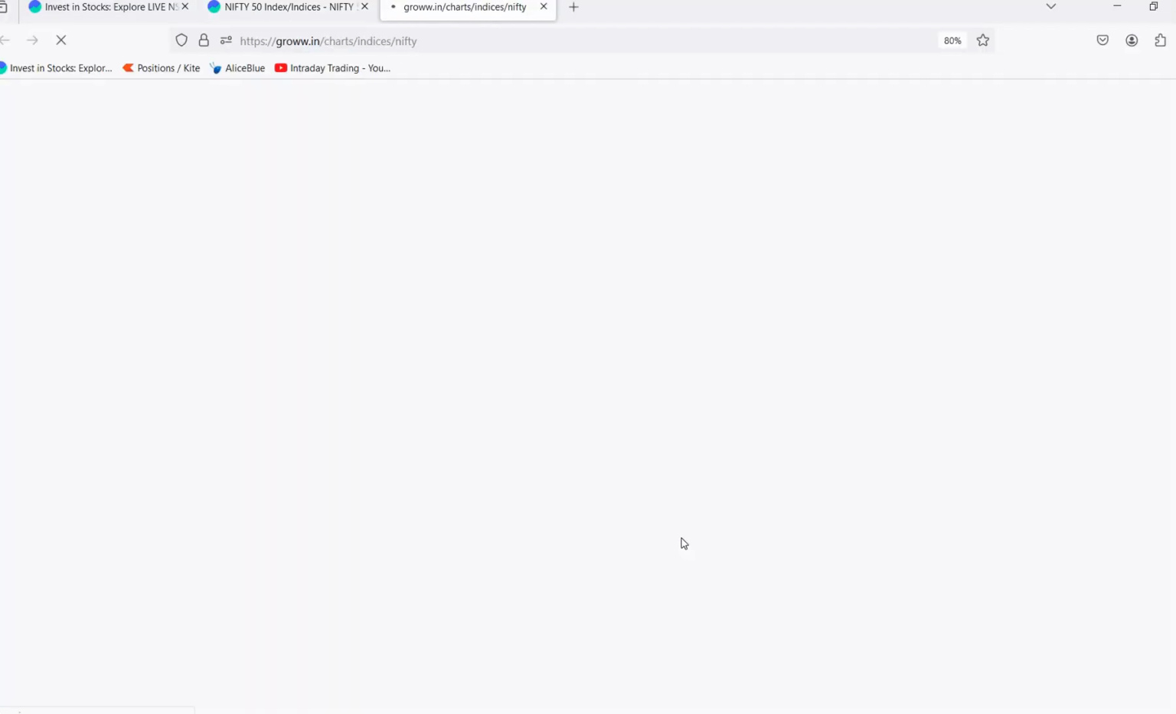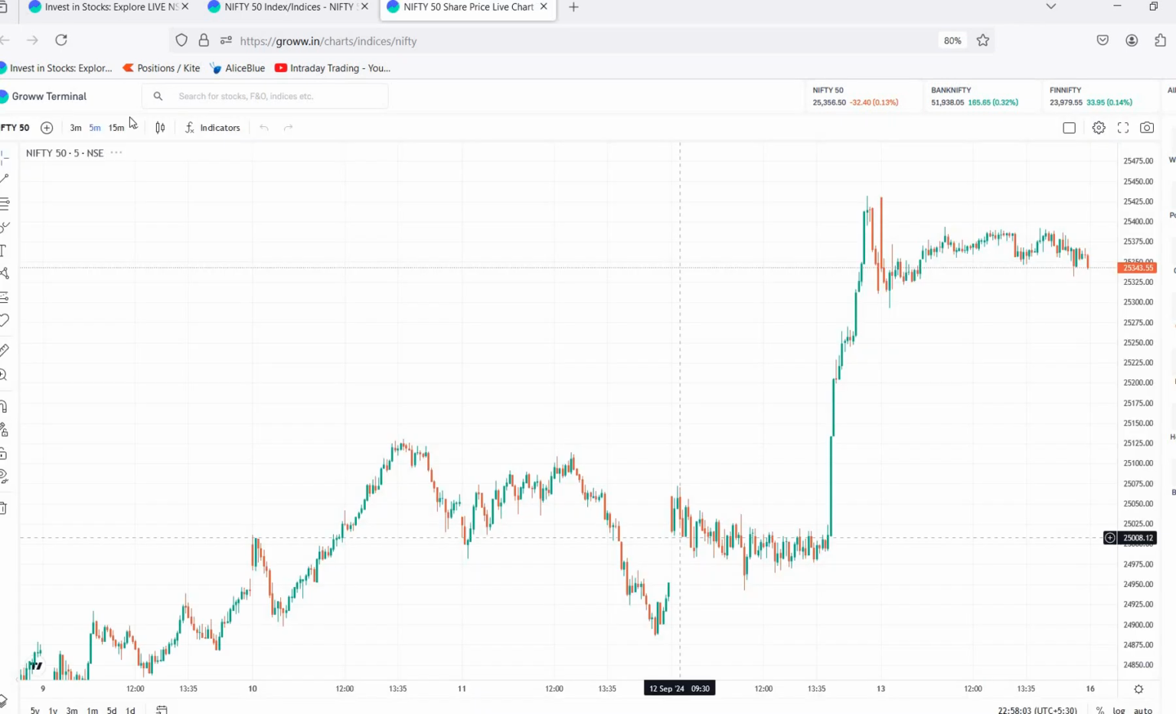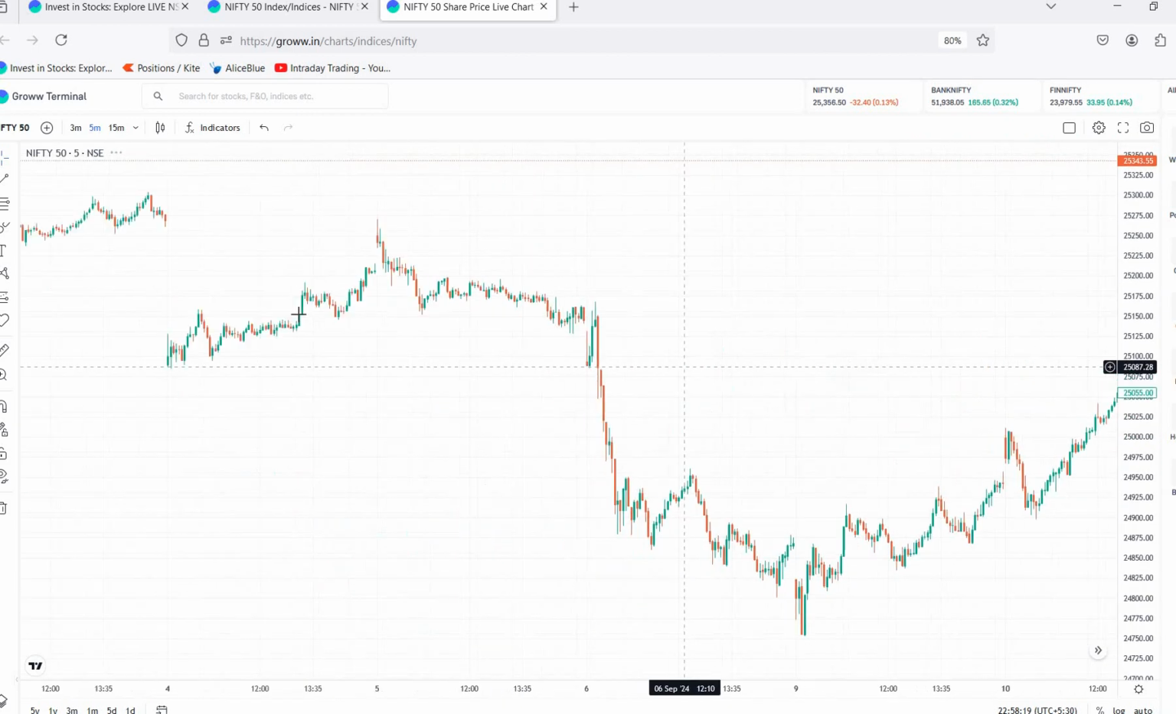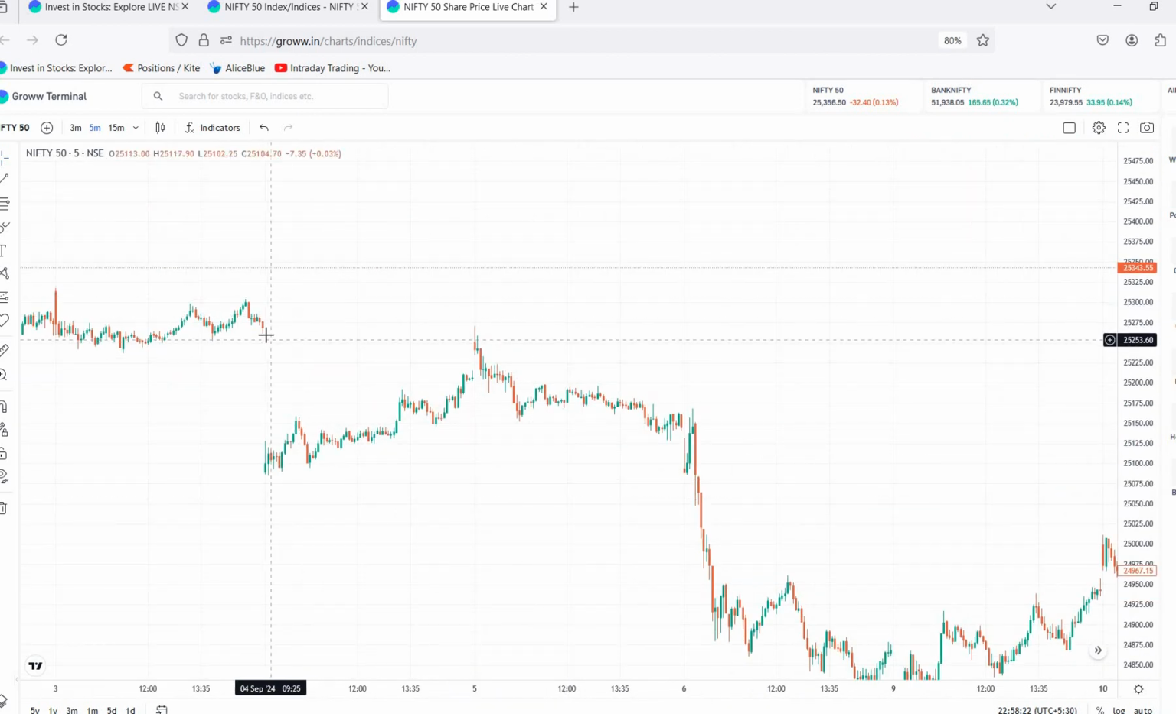This is Nifty 50. Go to the terminal. Select any time frame. I will be selecting the 5 minutes time frame. If Nifty opens above the previous day closing price, then it is known as gap up. Let us see the gap down. If Nifty opens below the previous day closing price, then it is known as gap down opening. And if Nifty opens same or very near to the previous day closing price, then it is known as flat opening. These are the three conditions.